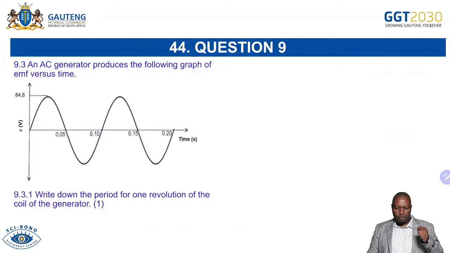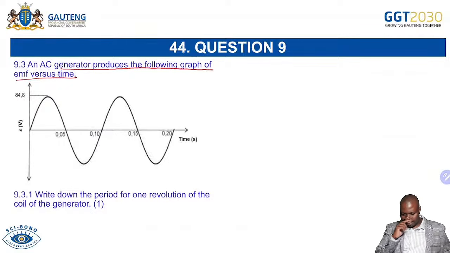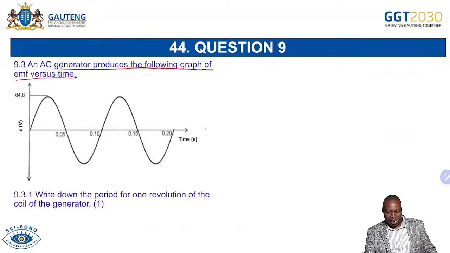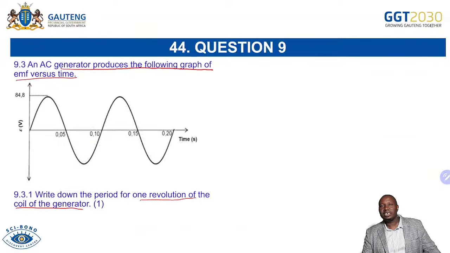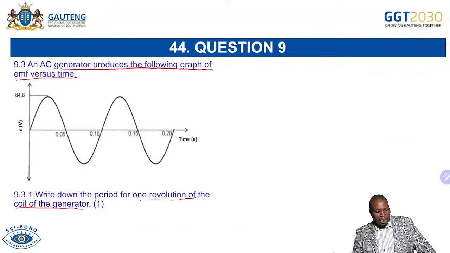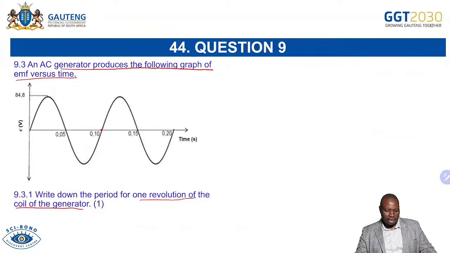Now, the calculation type of questions. They are given a graph here. They're saying an AC generator produces the following graph of EMF versus time. Write down the period for one revolution of the coil of the generator. I know in grade 10 we have done wave, sound, and light, so you still remember the period. You can see the complete cycle up to there, and that is 0.01 seconds.